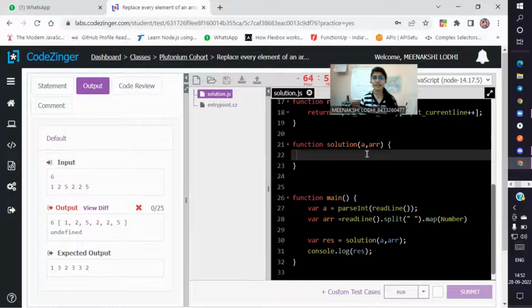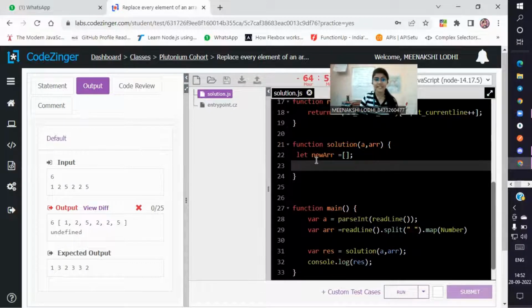First, we declare a variable as an empty array, because in the question, in the output, we need the array's elements. That's why I let newArr be a variable in which I am assigning an empty array.